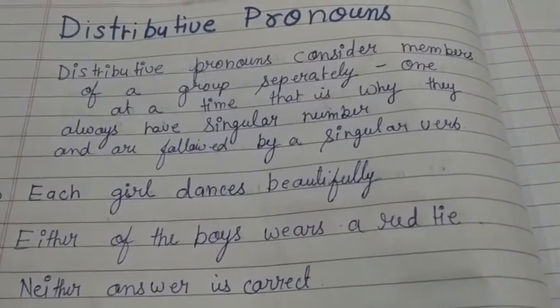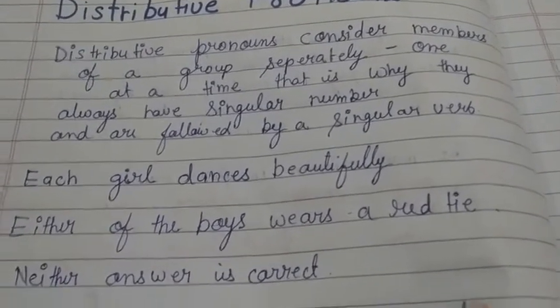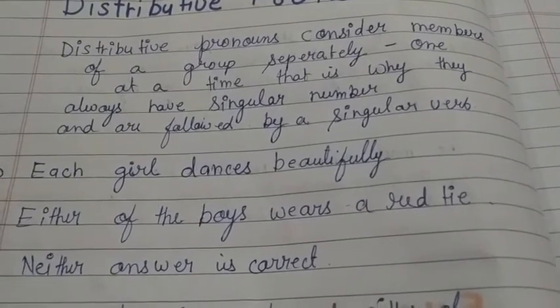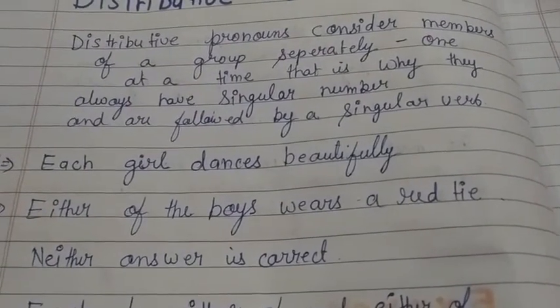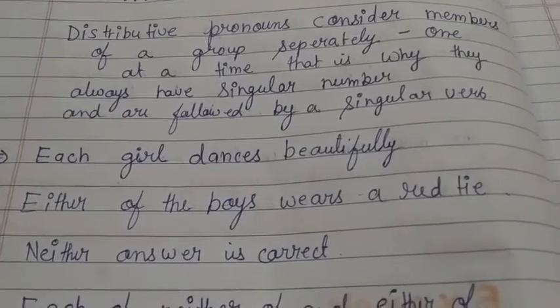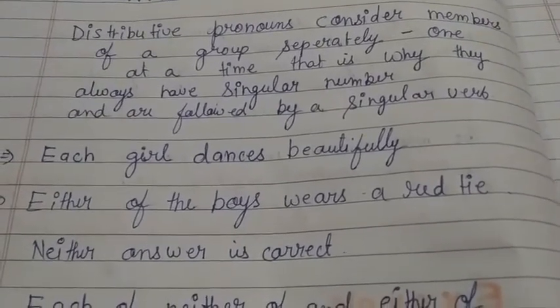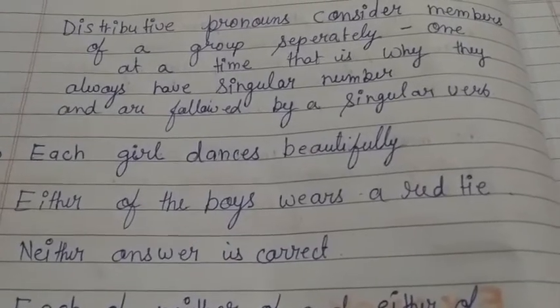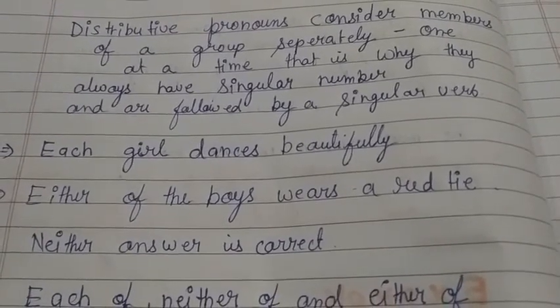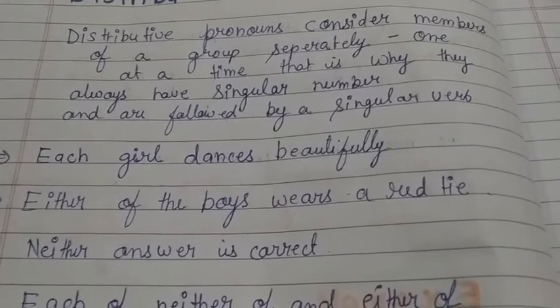Now, neither answer is correct. There are so many answers written, but what we have said here, neither answer is correct, means none of the answers is correct. So neither is a distributive pronoun.